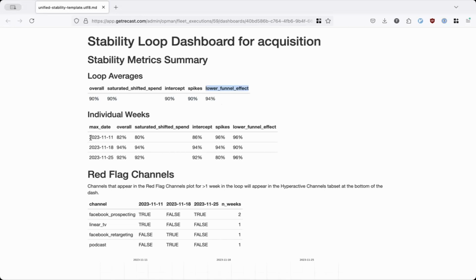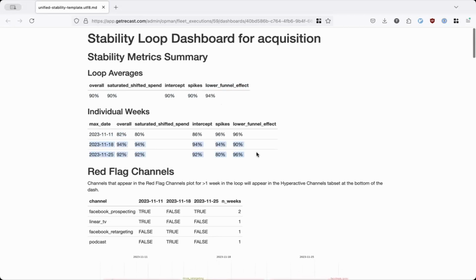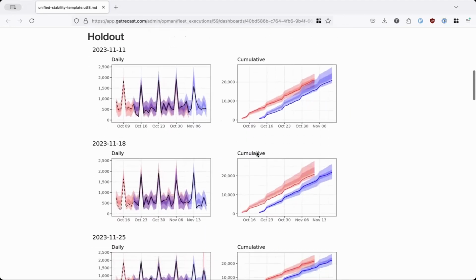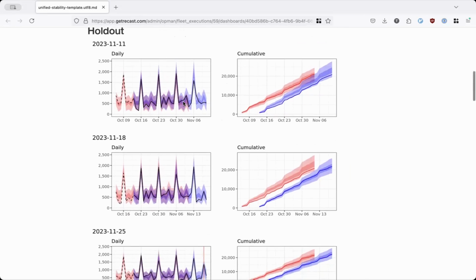And then we look at it week by week. The week ending November 11th, relative to the week before, had slightly less stability. The 2 subsequent weeks had much better stability. And what that looks like visually can be seen in terms of their forecasts and how they perform, like what is the overlap of their forecasts or predictions over that time period.